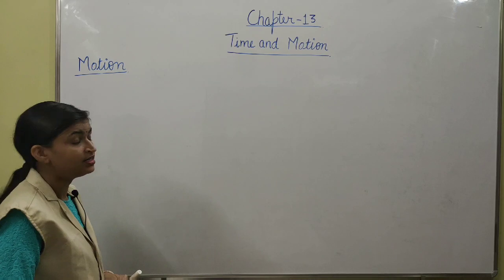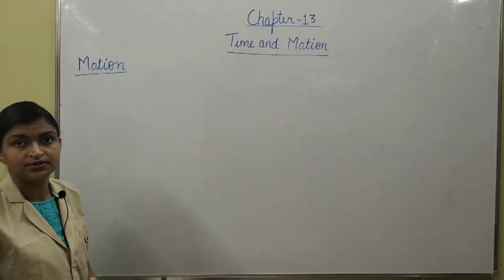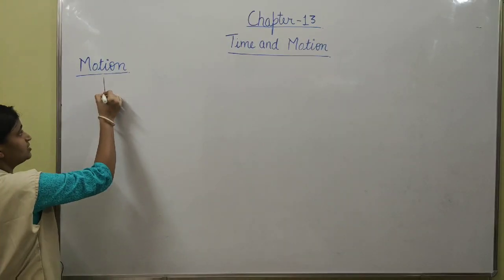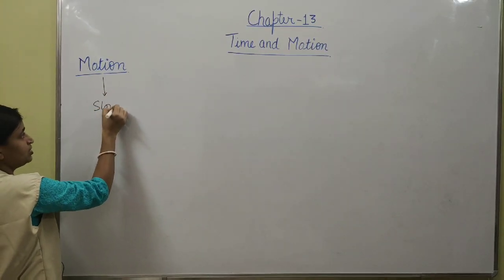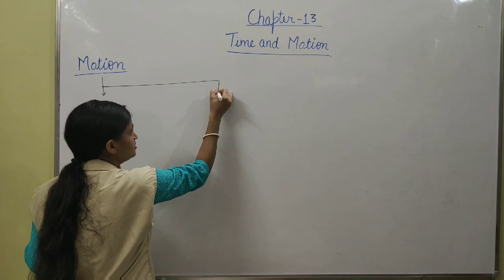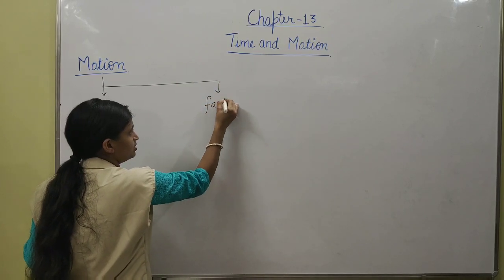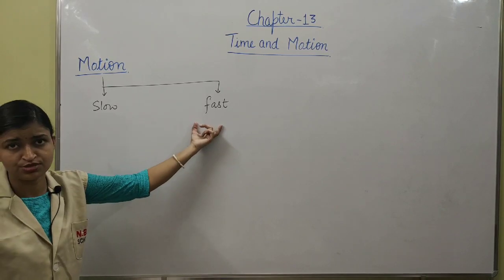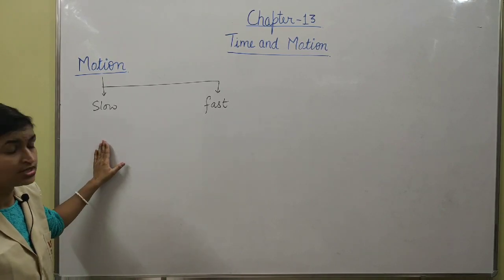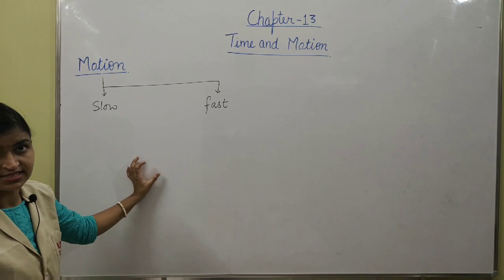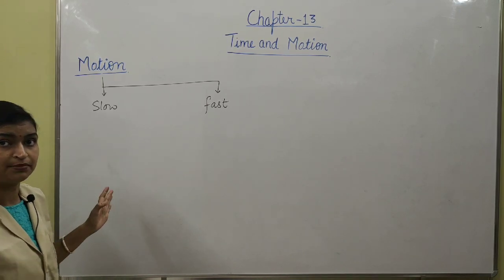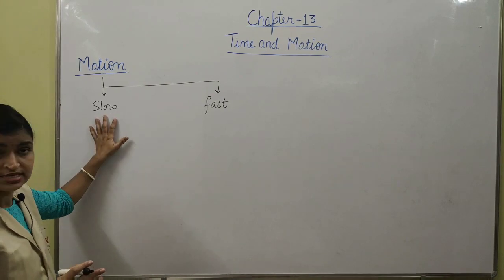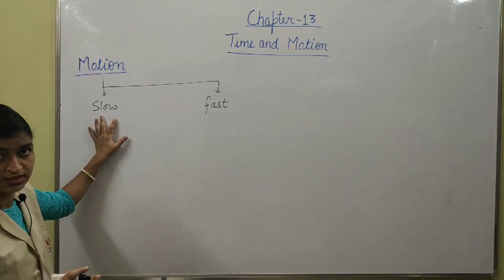Now there are two types of motion. One is slow motion, whereas another is fast motion. How will we define slow motion or fast motion? If an object travels a certain distance in a larger time, it took a long time, then it will be said to be in slow motion.